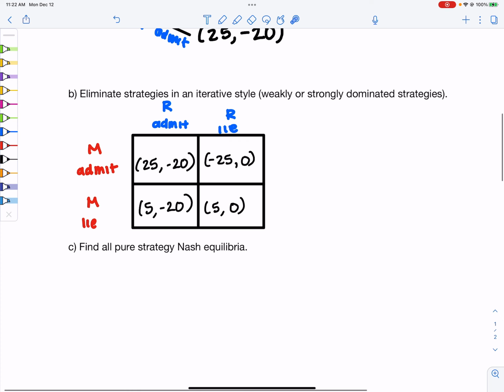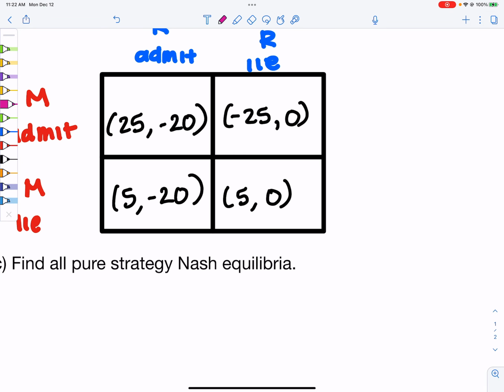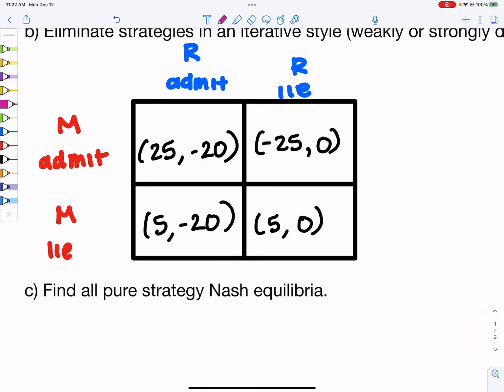So let's take a look. Can we eliminate any strategies? Let's take a look first at Marta. So 25 versus 5. Which one's better? Negative 25 or 5. Which one's better? 5. No strategies can be eliminated. Here, we're going to take a look at this versus this. Negative 20 versus 0. 0.